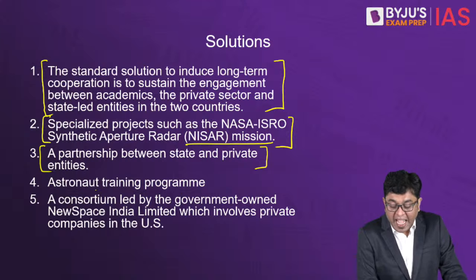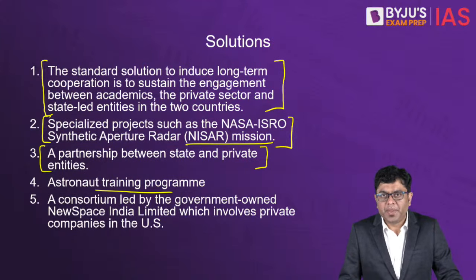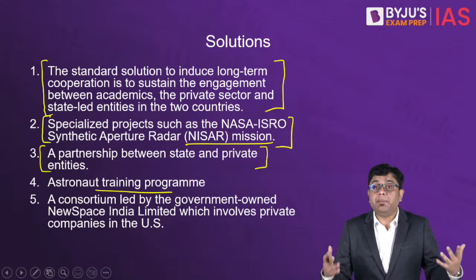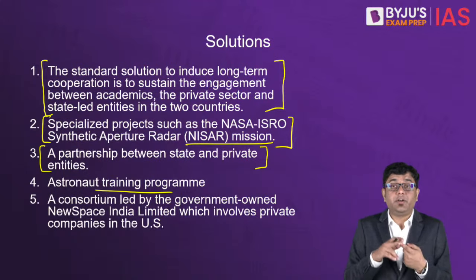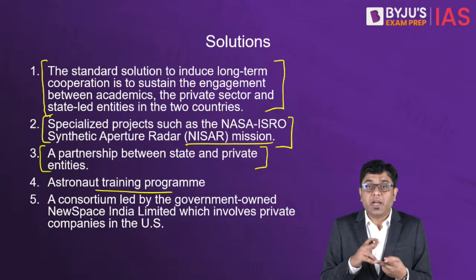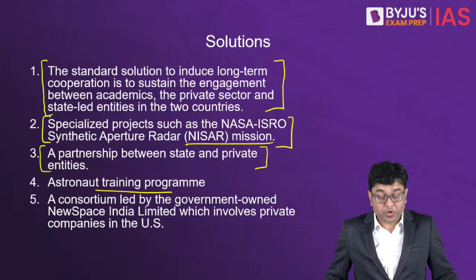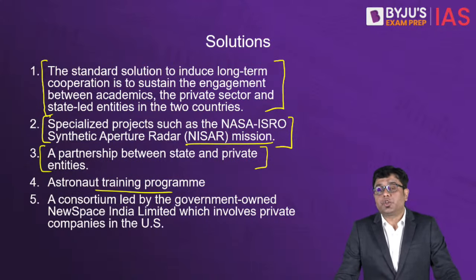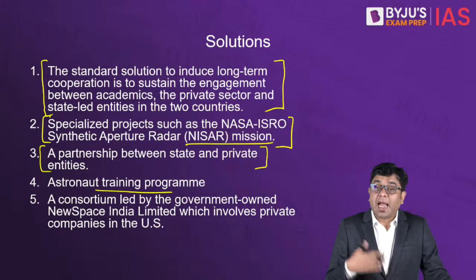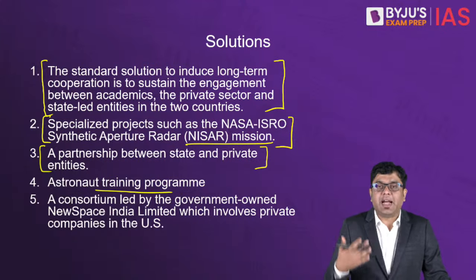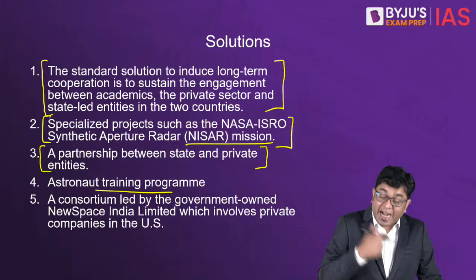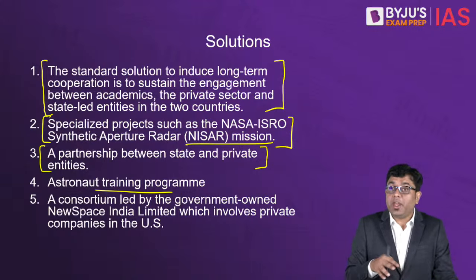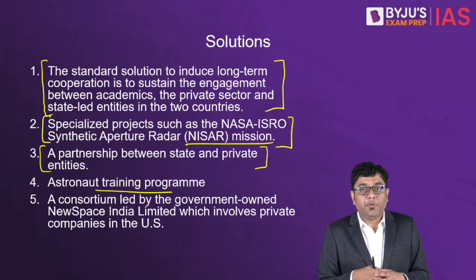Then, astronaut training program. Now, the United States has got a very good astronaut training program. In fact, across the globe, the United States and Russia are the only 2 countries which have got a very standard astronaut training program. In fact, for our Gaganyaan mission, our astronauts have been flown to Russia time and again in order to train for that mission. It is due to that fact that our astronauts have to travel to Russia, and Russia right now is basically entangled in a war with Ukraine.